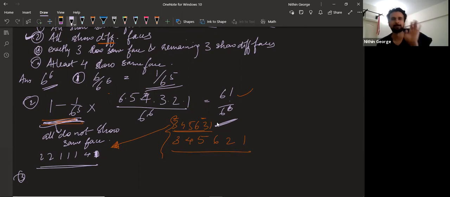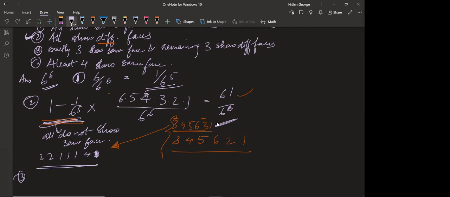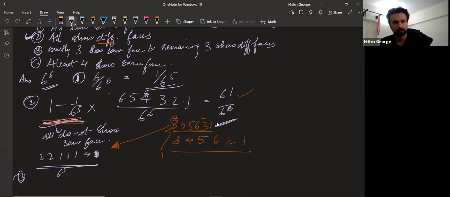Okay, this is what they are asking. Now, exactly 3 show the same face, and the remaining 3 show different faces. How many ways is that possible? 6 power 3 into 5 power 3 by 6 power 6. Power 3 into 5 power 3 divided by 6 power 6.